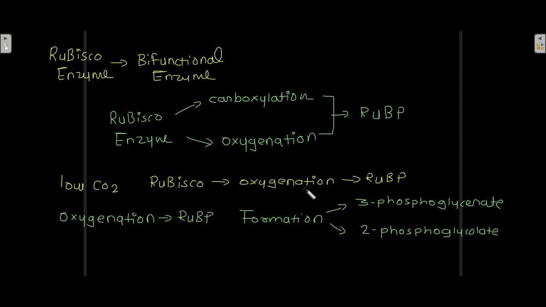Oxygenation of RuBP results in these two products, and this is happening at low CO2 concentration.